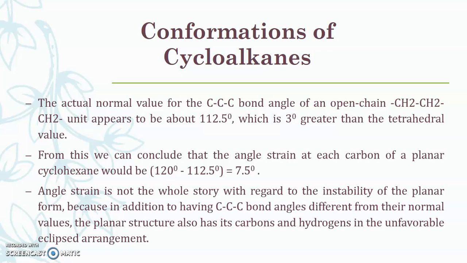Due to this, the carbon atoms involved in that bond feel some type of force, and that force is known as angle strain. If this angle strain is more, then the instability of that ring will be more. If this angle strain is less, then instability will be less.